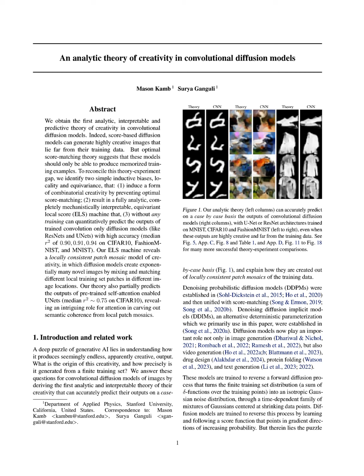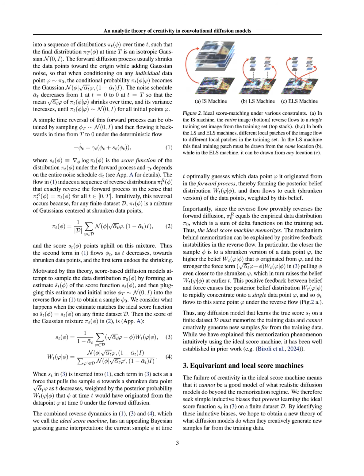The proposed method, specifically the equivariant local score, or ELS machine, operates by reversing a forward diffusion process that transforms a data distribution into Gaussian noise. Step 1 involves the forward diffusion process, where the data distribution, pi_0(phi), is iteratively converted into a sequence of distributions, pi_t(phi), through the addition of Gaussian noise, ultimately reaching an isotropic Gaussian distribution. Step 2 is the sampling of noise from this Gaussian distribution, phi_T ~ N(0, I), which serves as the starting point